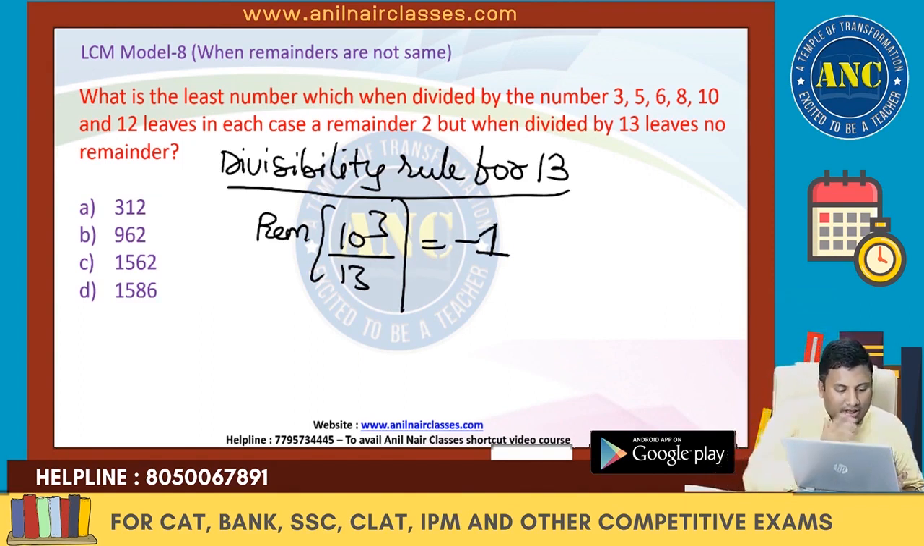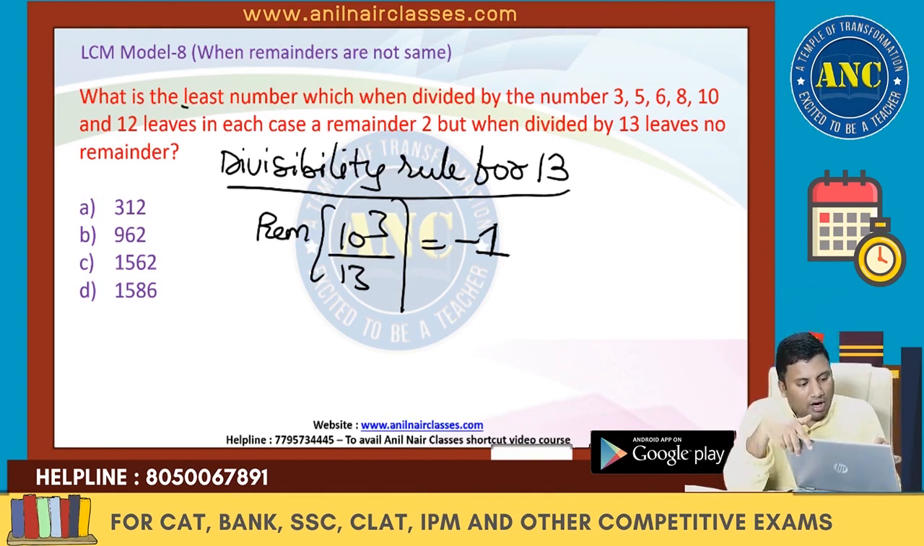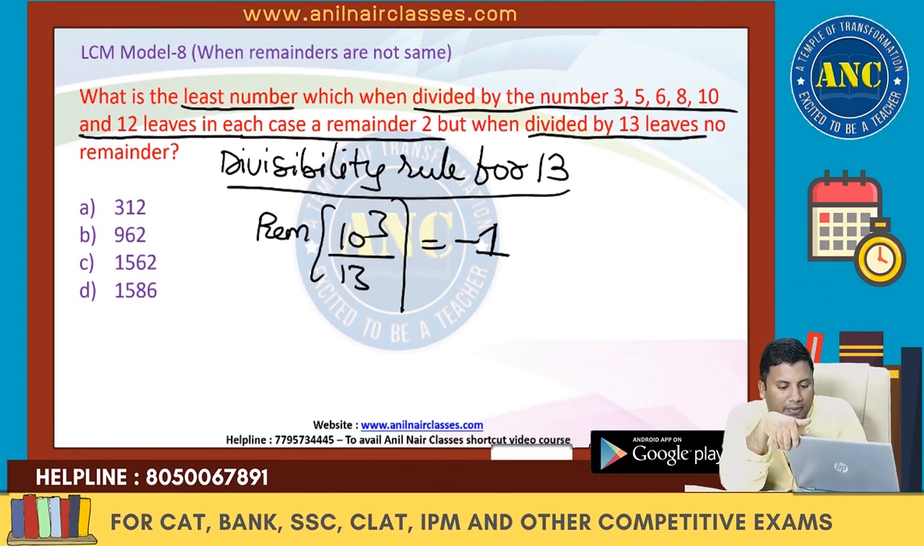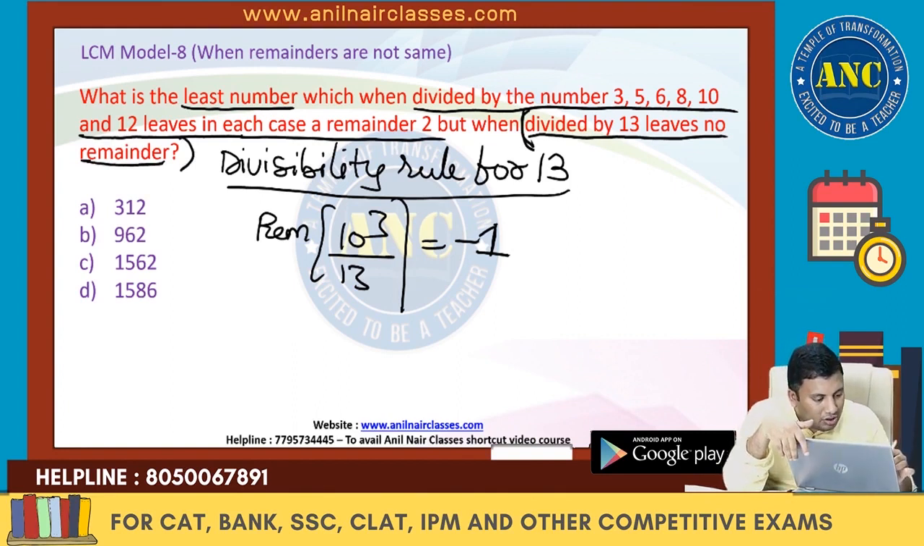Sir, you don't do anything. Just read the question: what is the least number that, when divided by 3, 5, 6, 8, 7 and 12, leaves in each case a remainder 2, but when divided by 13 leaves no remainder. Divided by 13, it gives no remainder.